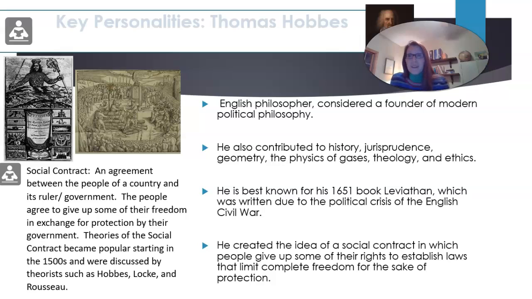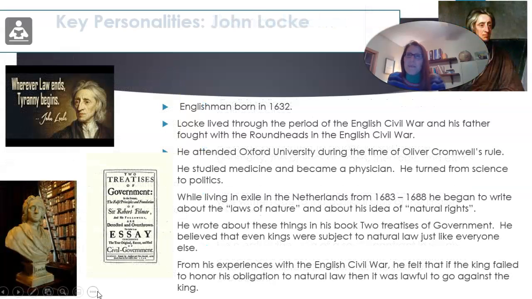So again, some of this stuff that we're talking about today really does apply to what's going on in our world around us today as well. And so there's this social contract, which is an agreement between the people of a country and its ruler or government. The people agree to give up some of their freedom in exchange for protection by their government. Theories of the social contract became popular starting in the 1500s and were discussed by theorists such as Hobbes, Locke, and Rousseau. So again, kind of relate that to what's going on today.